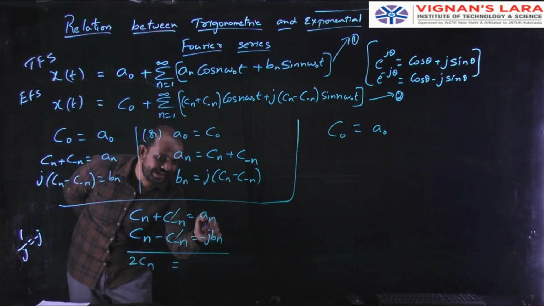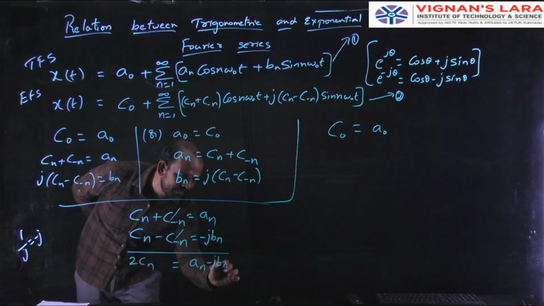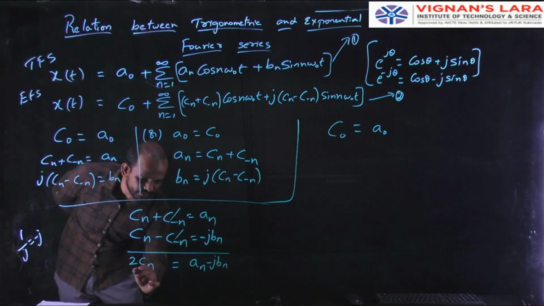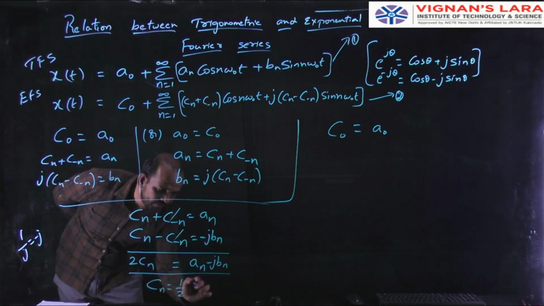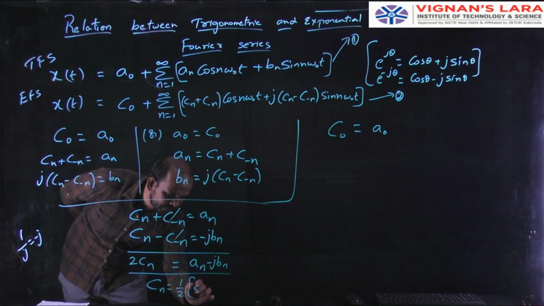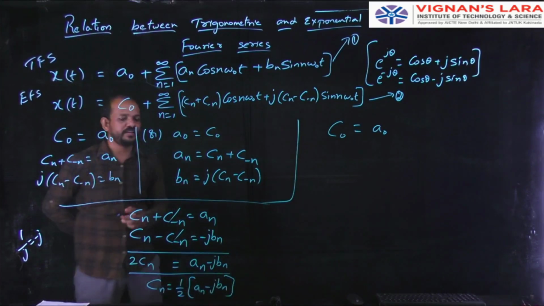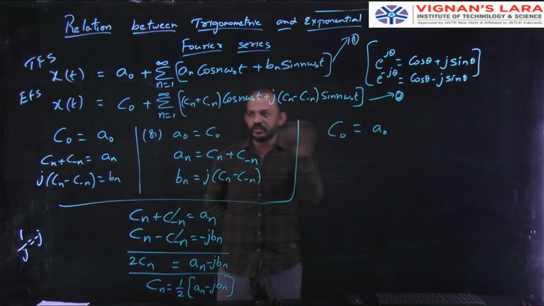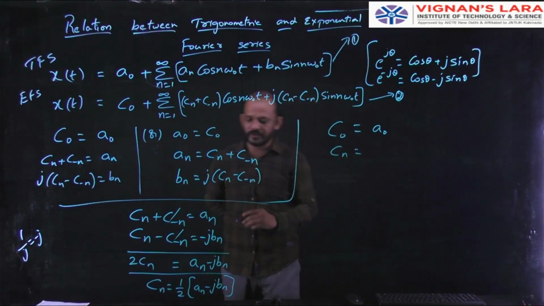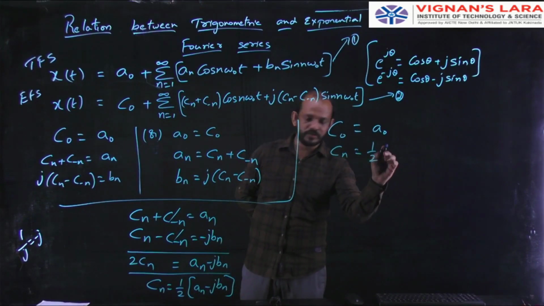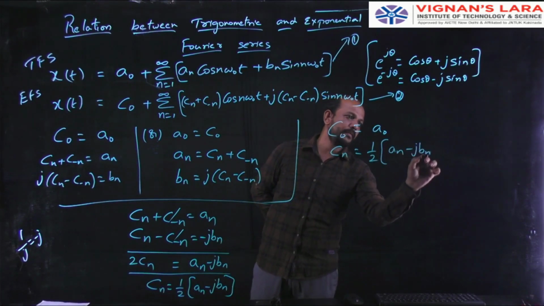That will be equal to an minus j bn. I need only cn. Therefore, cn equal to 1 by 2 into an minus j bn. So c naught equal to a naught, and cn value will be equal to 1 by 2 into an minus j bn.